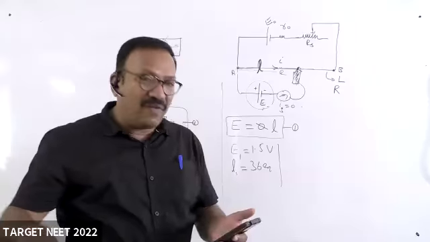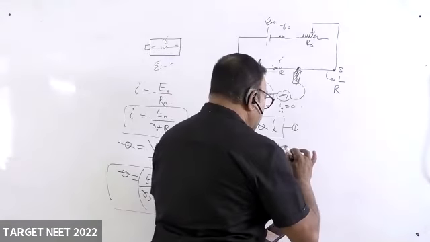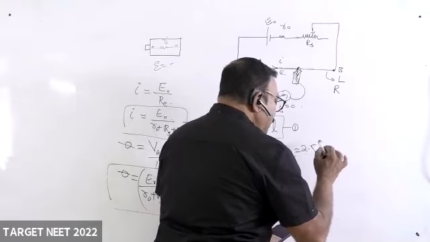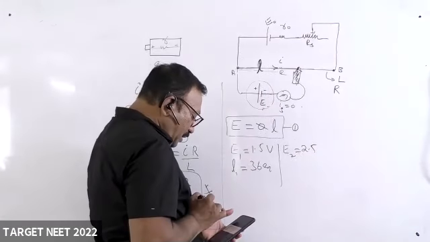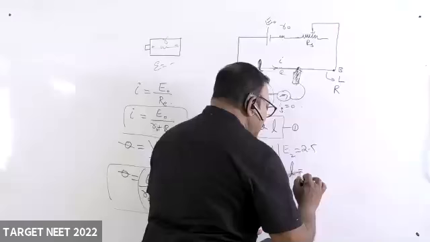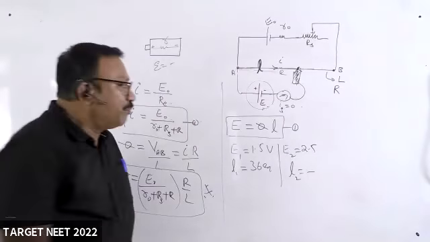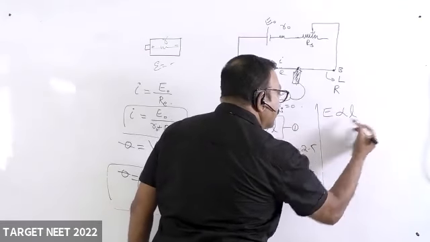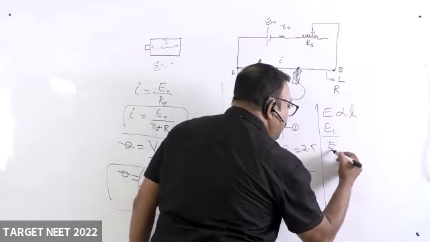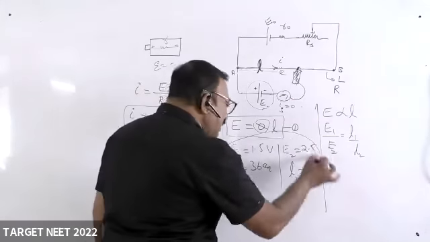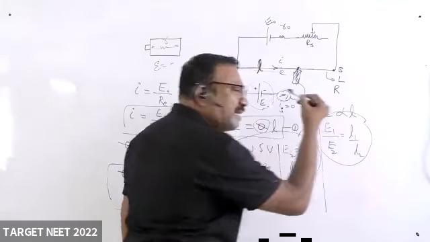Another cell, the second cell, of EMF 2.5 volts balances what length? Such a stupid, easy question. Potential gradient is constant. Therefore, E is proportional to L. Therefore, E1 by E2 is equal to L1 by L2. Just substitution here.